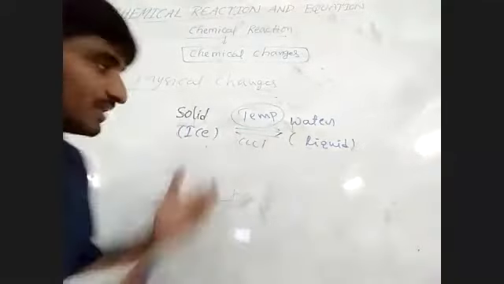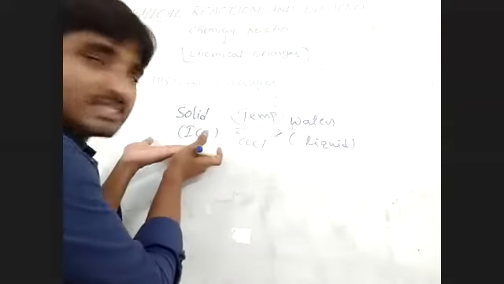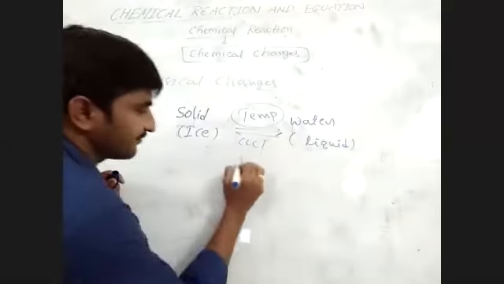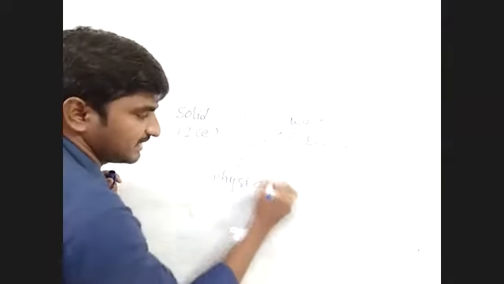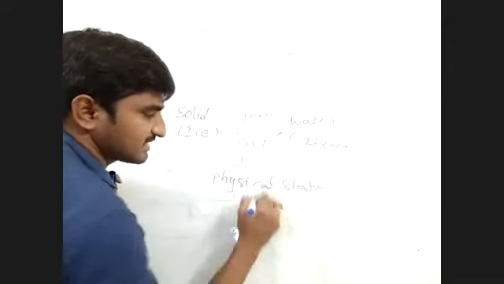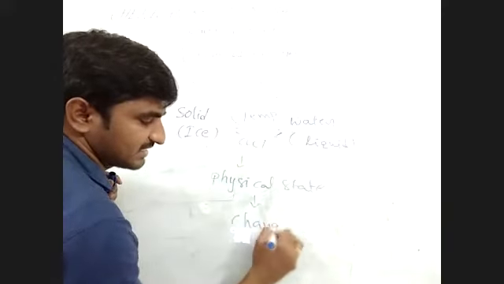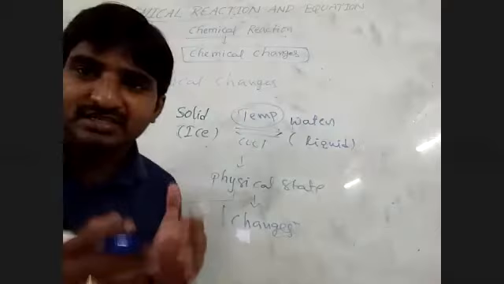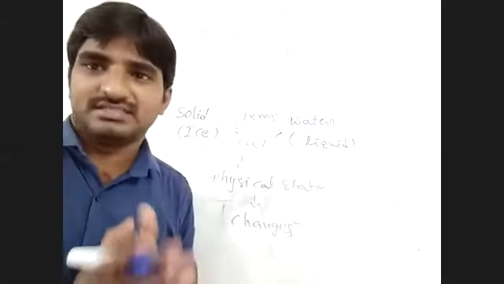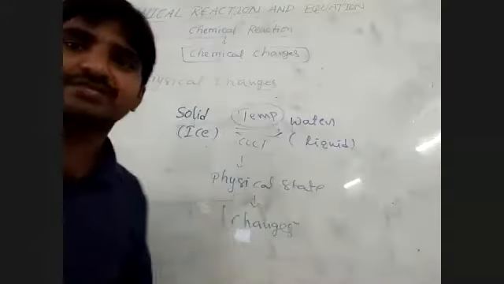Here only the structure changes. Physical change means only the physical state is changed. That type of change is called a physical change. Physical changes are not studied under chemical reactions. In daily life, chemical changes mean the occurrence of chemical reactions only. Whenever there is a physical change, we do not study it as a chemical reaction.